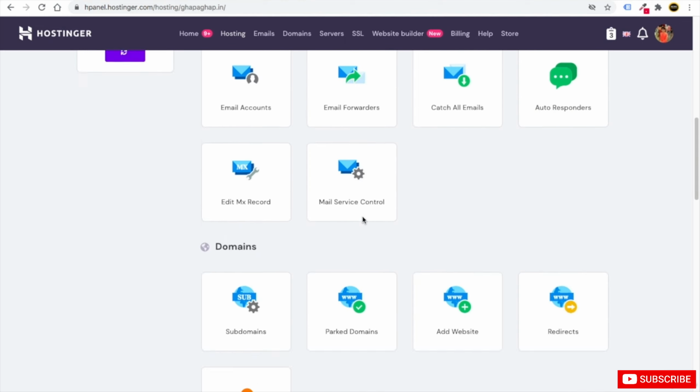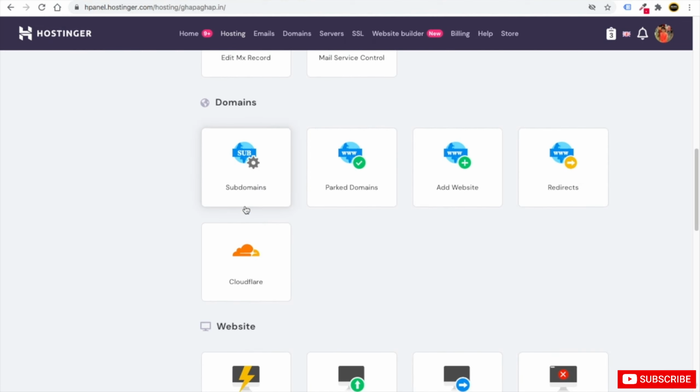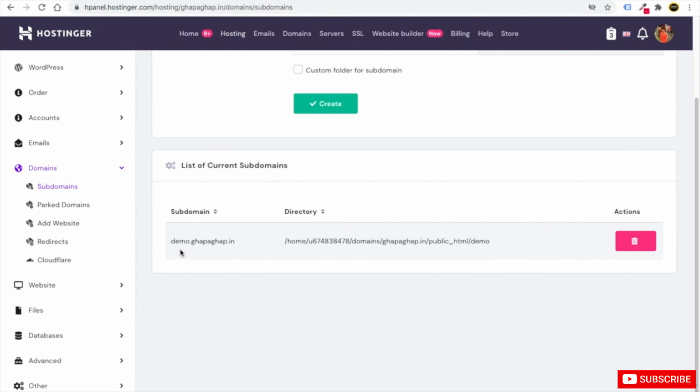Scroll down. Here you will see under domains we have this subdomain option. You just need to click here. So right now we have one subdomain, that is demo.gapagap.in. So gapagap.in is the domain. In front of the domain we have this demo, which is the extension which we have added in front of our domain. So in total it has become demo.gapagap.in. It has become one subdomain.